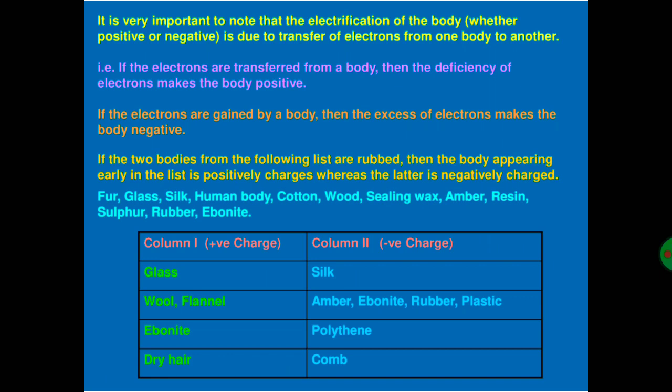It is very important to note that the electrification of a body is due to transfer of electrons from one body to another. If electrons are transferred from a body, then the deficiency of electrons makes the body positive. If electrons are gained by a body, then the excess of electrons makes the body negative. If two bodies from the following list are rubbed, then the body appearing earlier in the list is positively charged, whereas the latter is negatively charged.